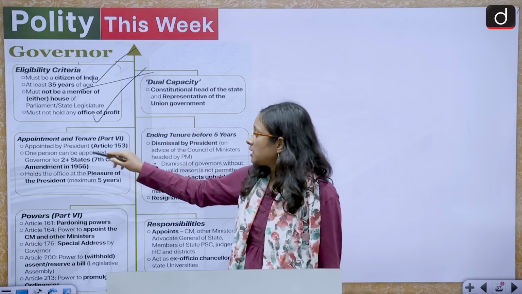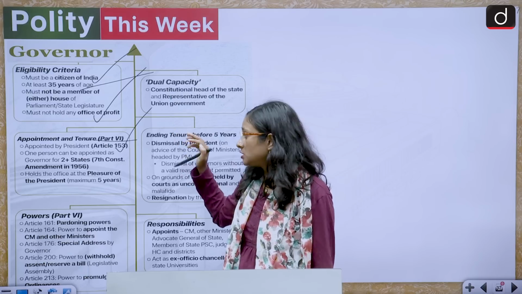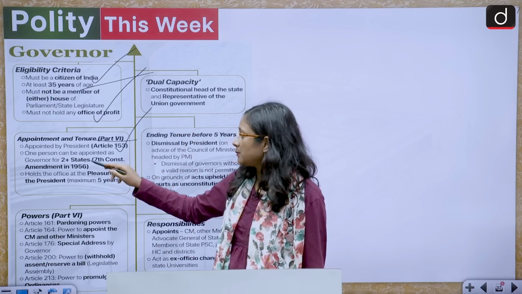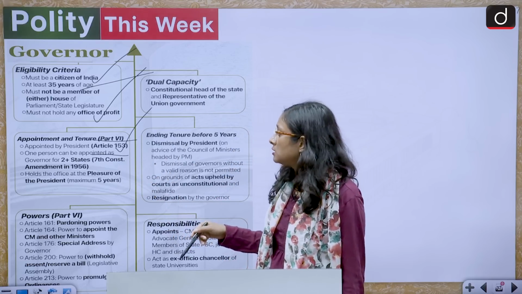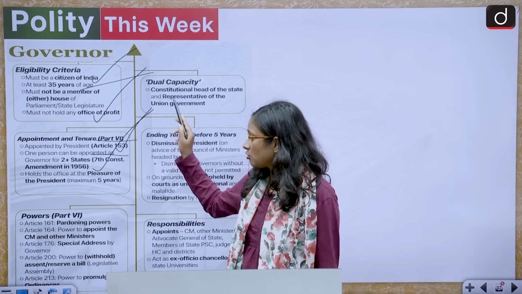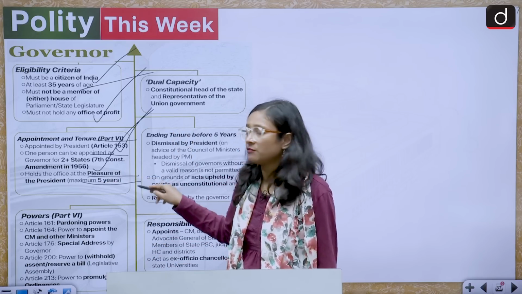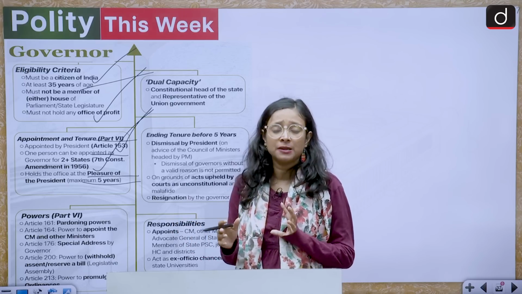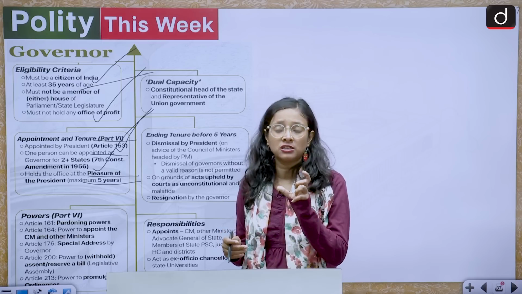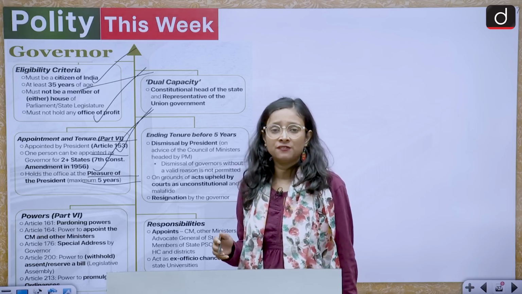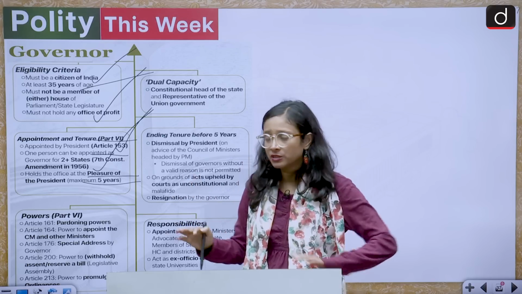Then appointment and tenure, Part 6: appointed by the president under Article 153 of the Indian Constitution. One person can be appointed as governor for two or more states, and this has been ensured by the 7th Constitutional Amendment Act. The governor holds office at the pleasure of the president, maximum 5 years. We do not have an exact time period, but the tenure is a maximum of 5 years, and if the president feels that this person is not eligible, he or she can be removed.